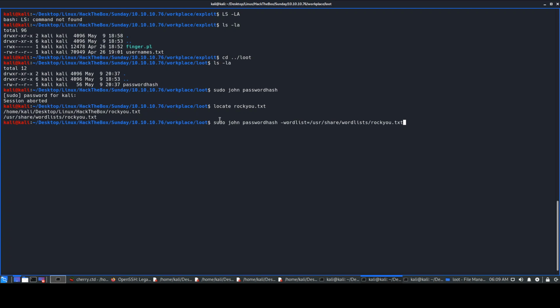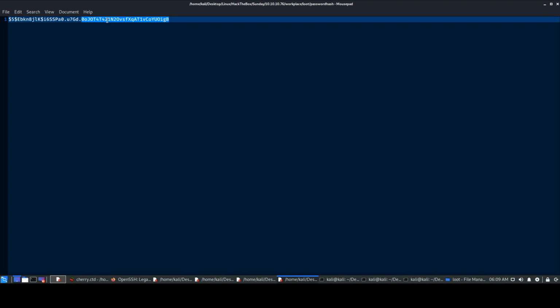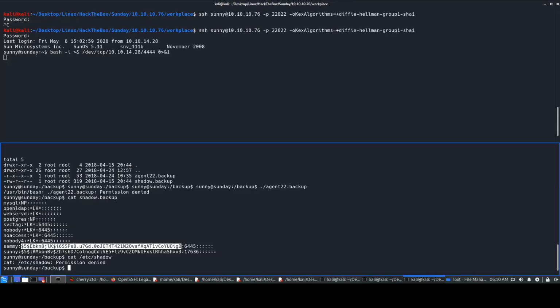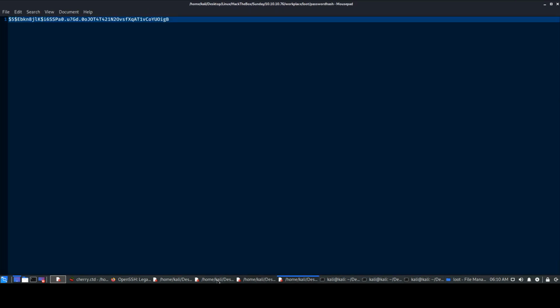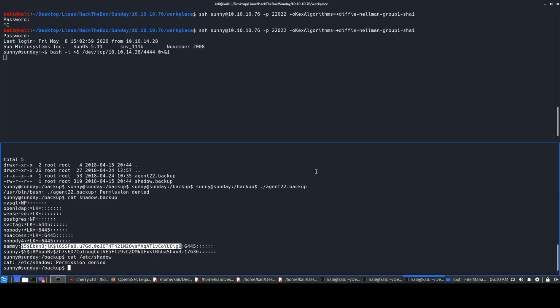Since a hash is irreversible, like you cannot reverse it, what John will do is first quickly take and pre-compute all these passwords which are present, right? It will create the hashes over there. Or first, it will probably check what kind of hash is present, because there are multiple hash types. This will probably be with salt, so it will be like SHA 256, or 512, or SHA 1, which is a shorter version of SHA. So it will check for that first, and then probably it will. Where did it go?